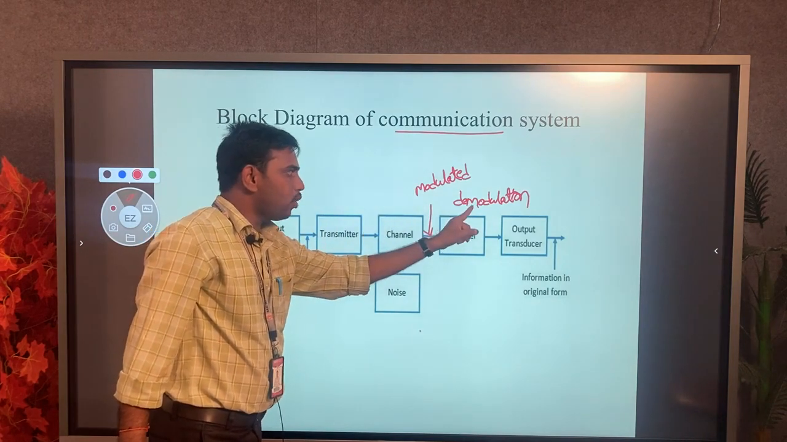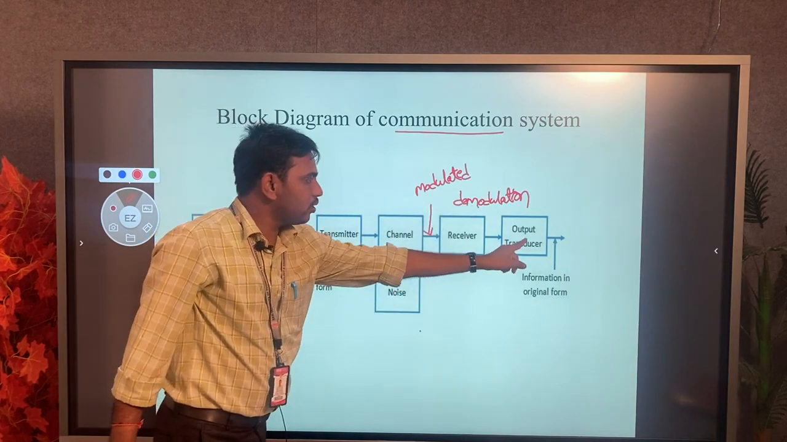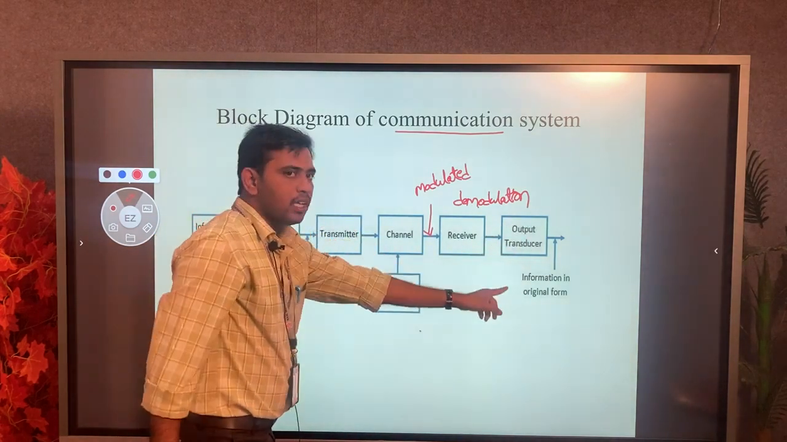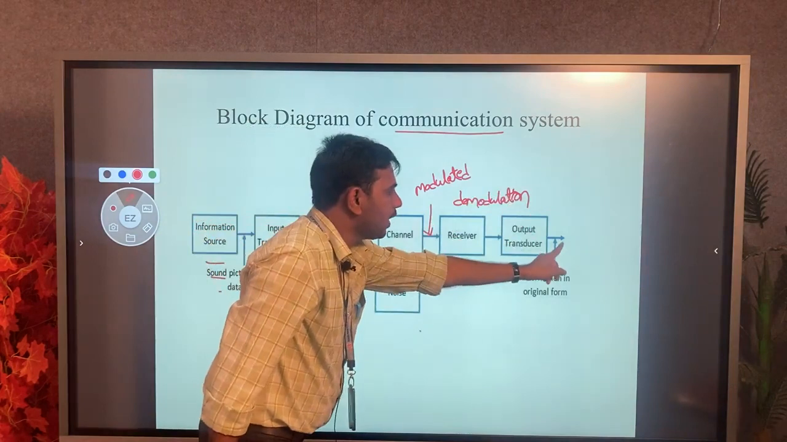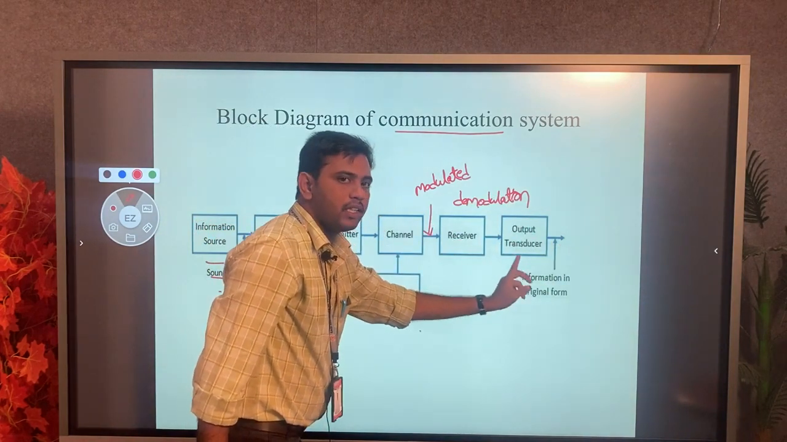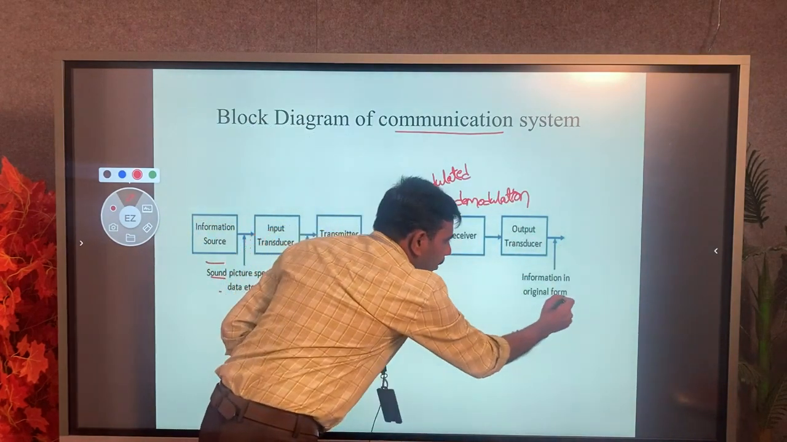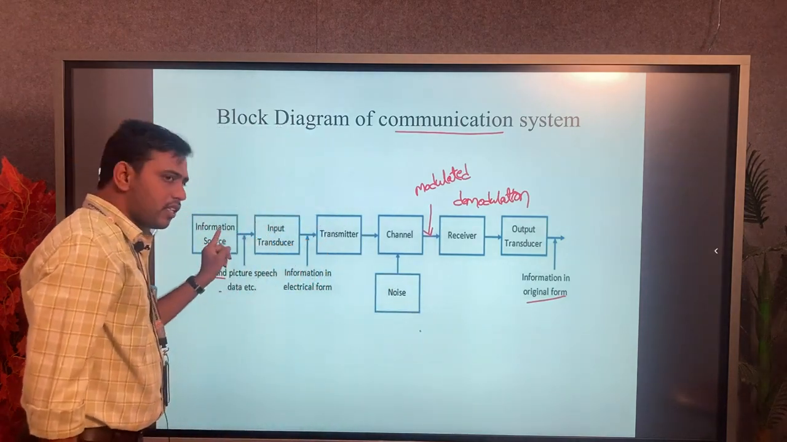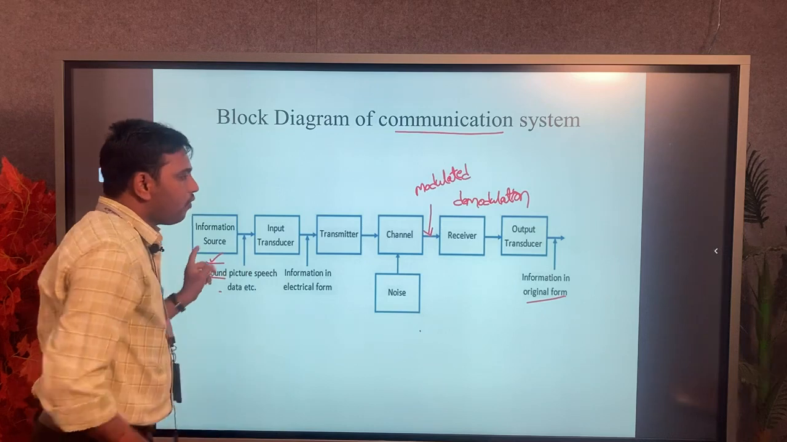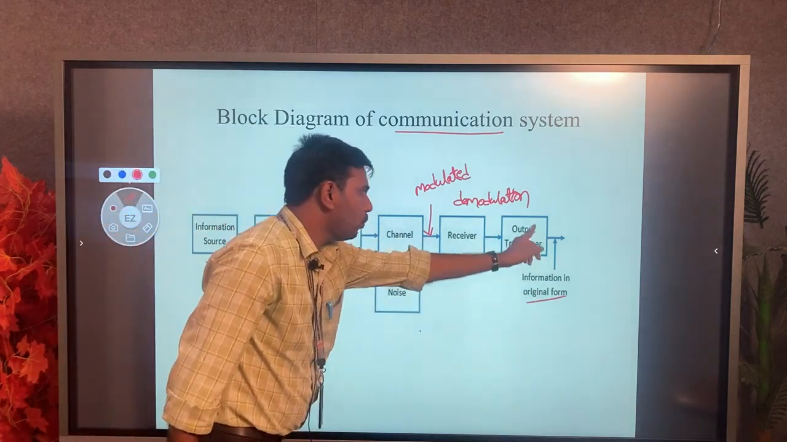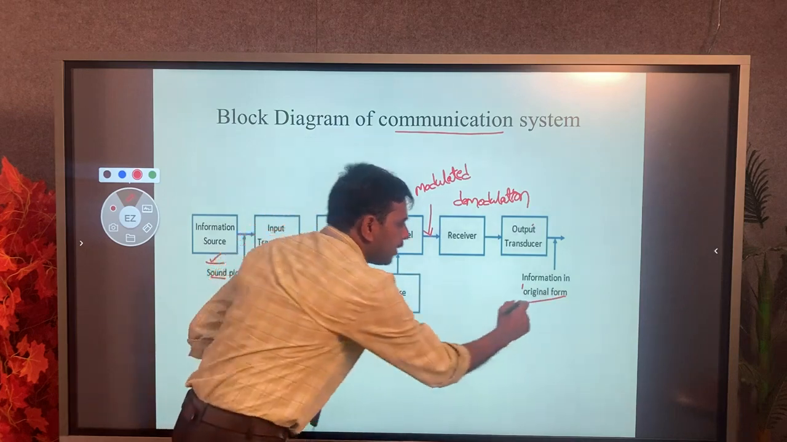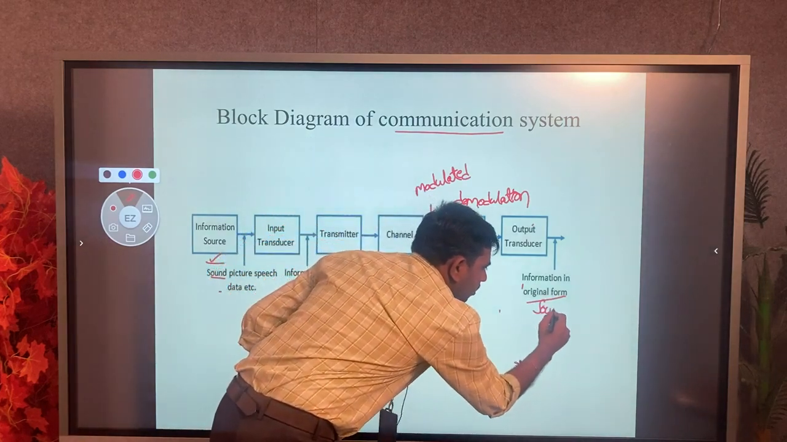The demodulated signal is transmitted to the output transducer. The output transducer is a device that gives us the final output in its original form, that is my voice signal, because the information source we are transmitting is sound. Finally, at the output side of this block, the output transducer, we receive my signal, which is nothing but sound.